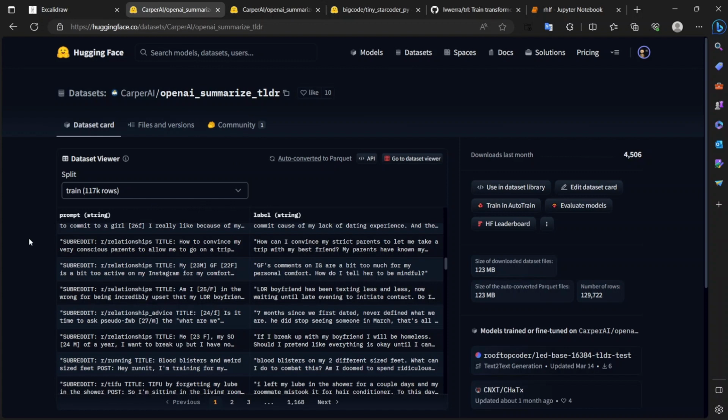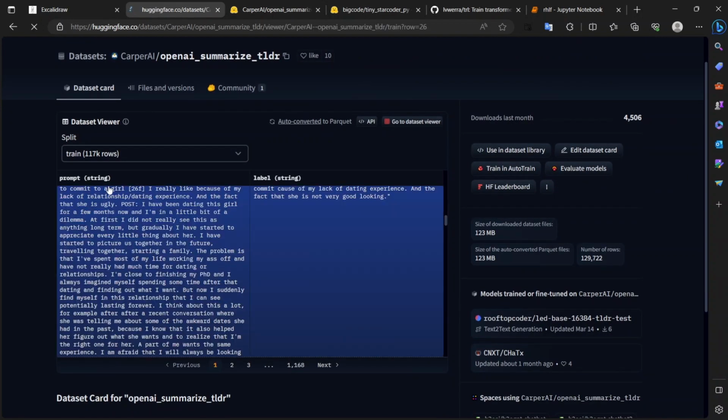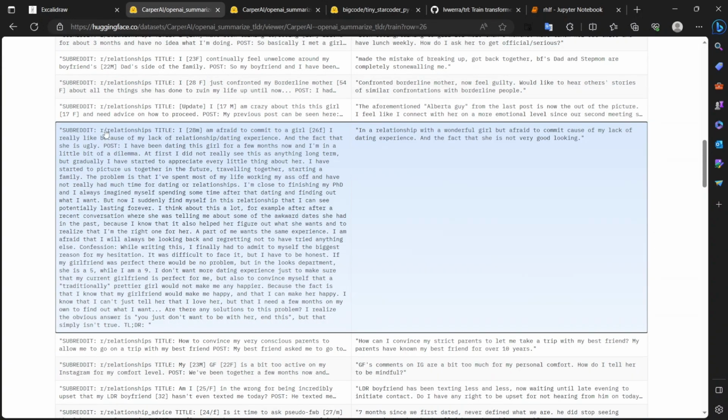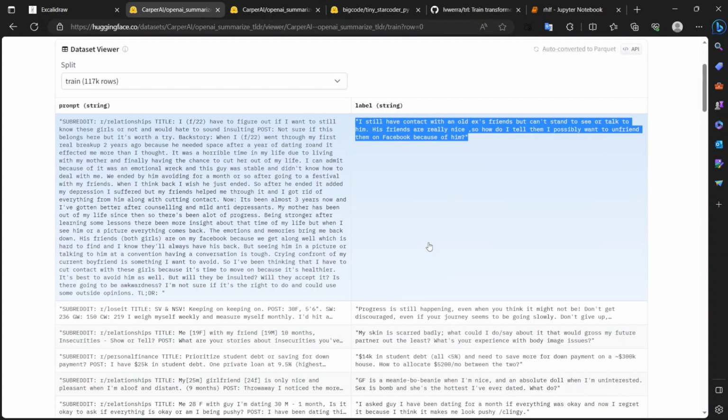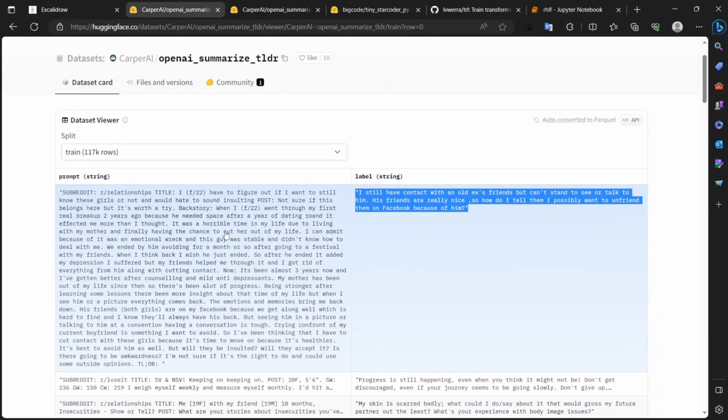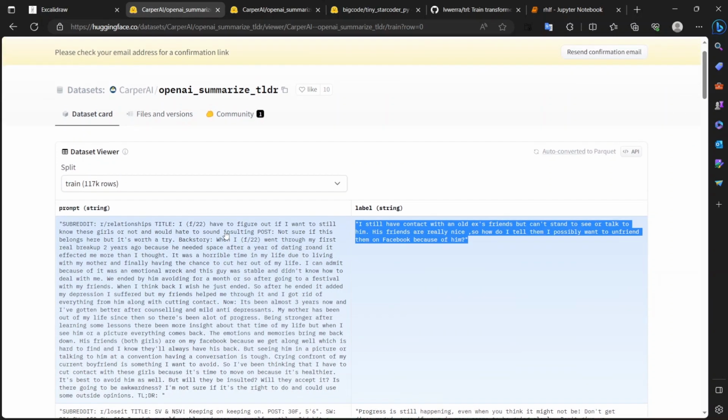It contains a prompt which is a Reddit post, and its summarization as the label. You can use any dataset if you like. In the following example, we'll be using this dataset while moving forward.